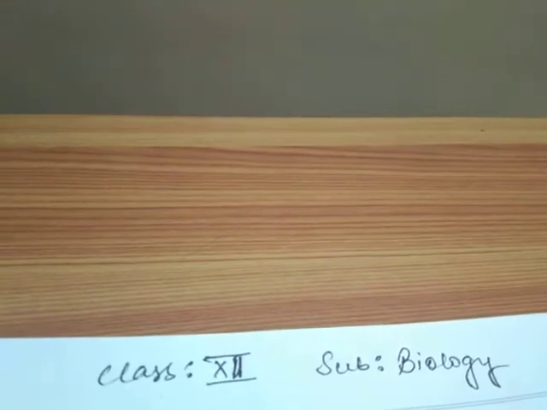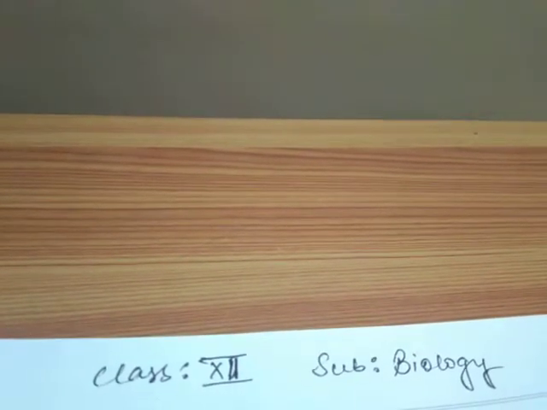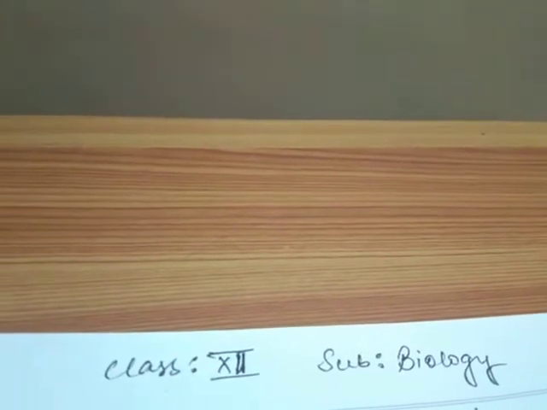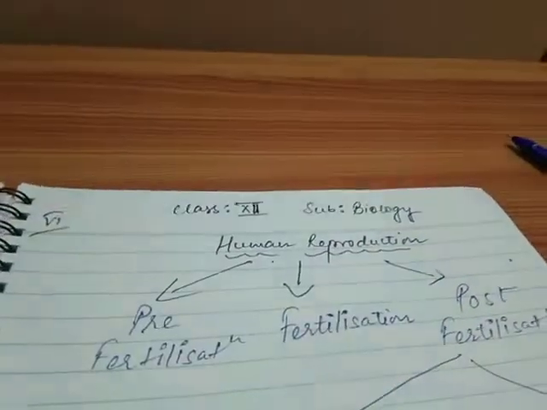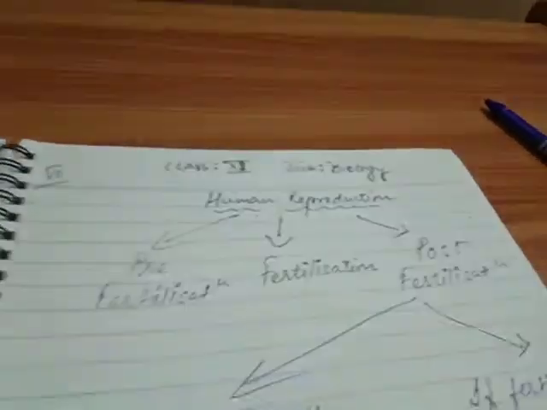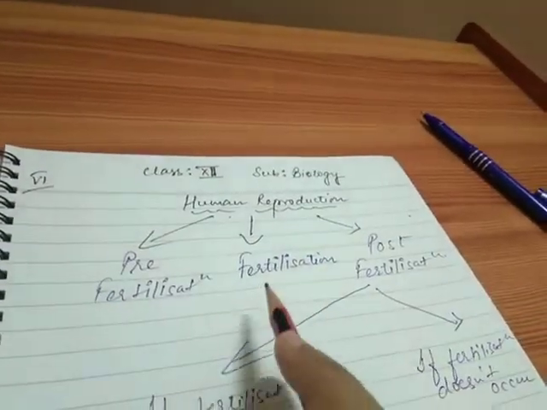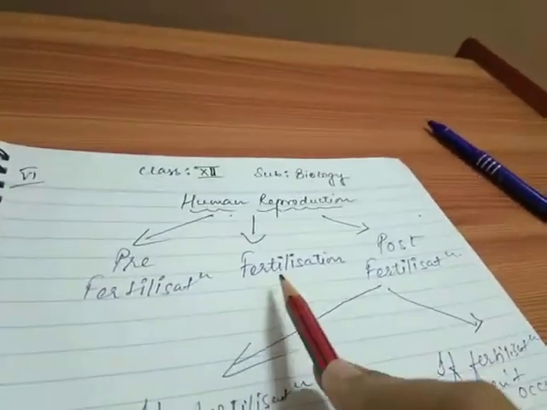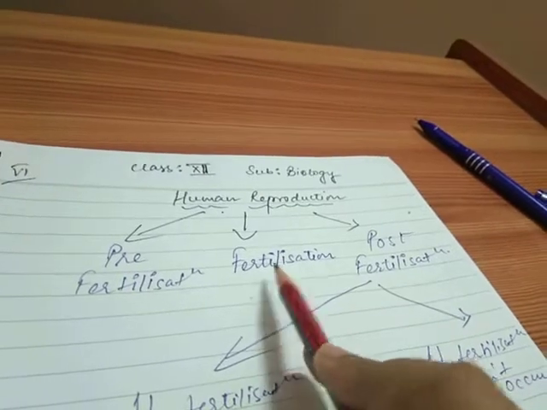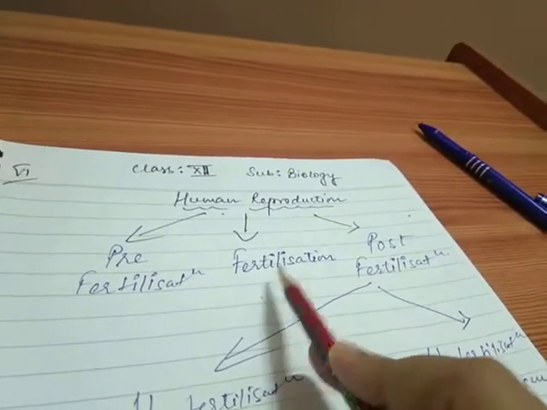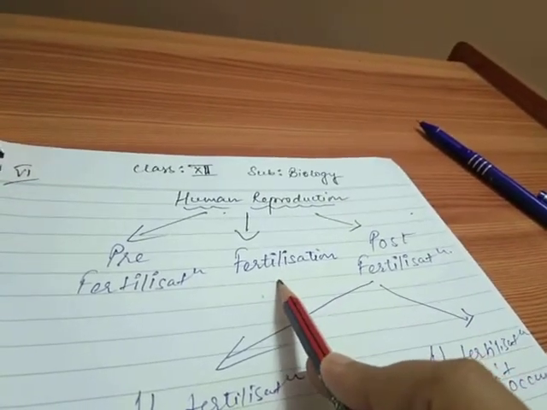Students, today we are going to study the process of fertilization. But before starting it, let's have a look at this flowchart. In human reproduction, the main process is the fertilization process, which includes the fusion of the male gamete and the female gamete, which further leads to pregnancy.